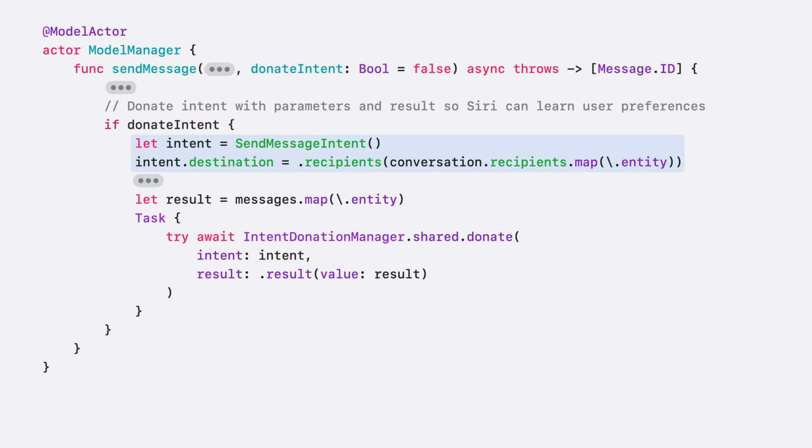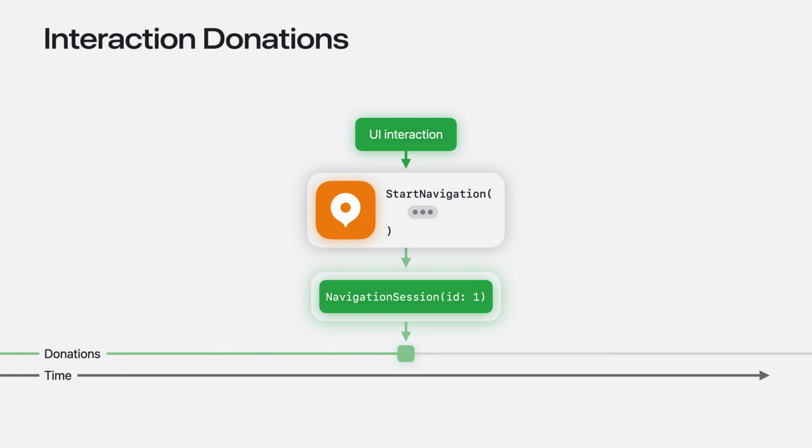Then, I'll create the intent, populate its parameters and the intent result, and donate it via the Intent Donation Manager API. Now, when a person opens the app and sends a message, the system can learn when they prefer to use Unicorn Chat. Beyond learning preferences, interaction donations also keep Siri aware of ongoing activities in your app.